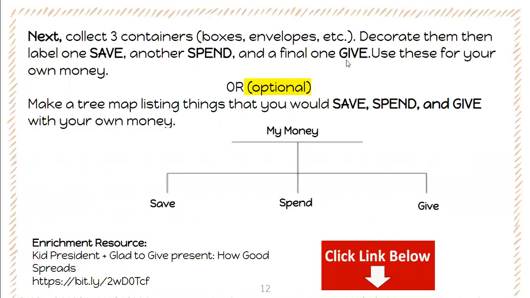If you don't have boxes or envelopes at home, here's another option that you could do. You could create a tree map and list things that you would like to save money for, things that you would like to spend your money on, or things that you would like to give your money to. And here's an example of what your tree map could look like. So again, this is just another option if you don't have any of the materials suggested above.